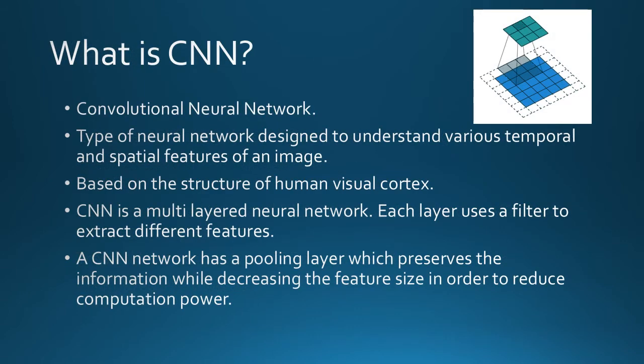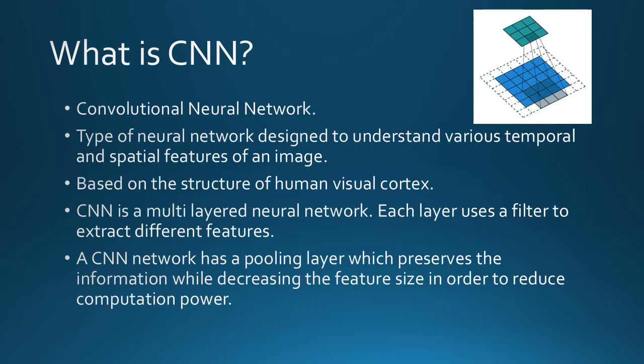CNN. CNN stands for Convolutional Neural Network. A CNN is a type of neural network designed to understand various temporal and spatial features of an image. The CNN architecture is based on the structure of the human visual cortex in the brain. What happens in a CNN is that it is a multi-layered neural network where each layer uses filters to extract different features.